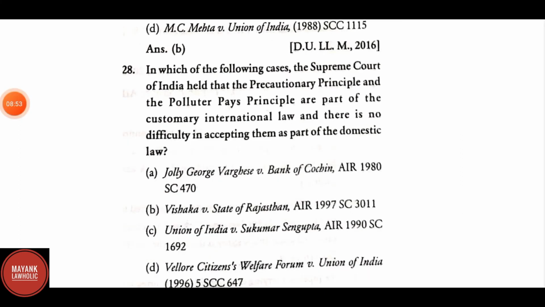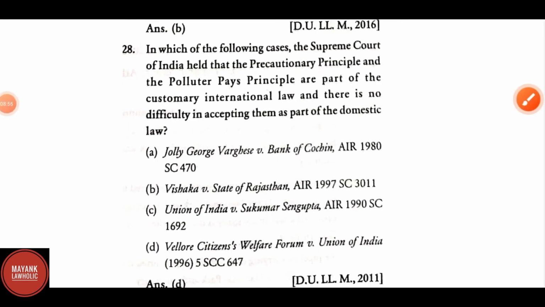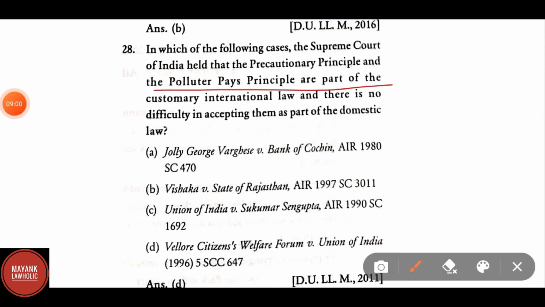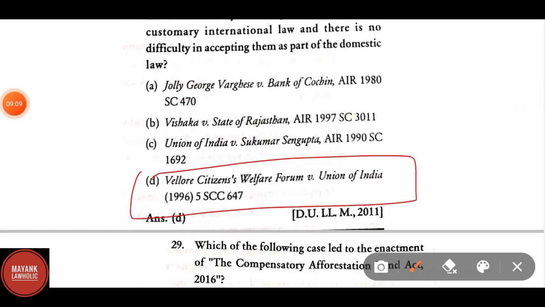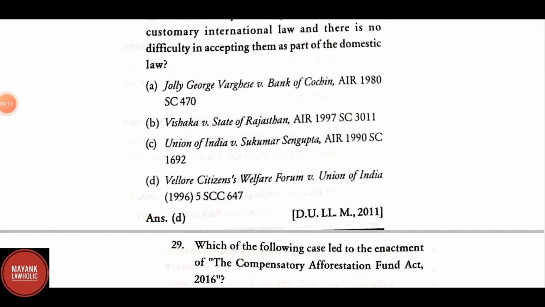In which of the following cases the Supreme Court held that the precautionary principle and polluter pays principle are part of the customary international law and there is no difficulty in accepting them as a part of the domestic law? Here the correct answer is D, Vellore Citizens Welfare Forum versus Union of India 1996.